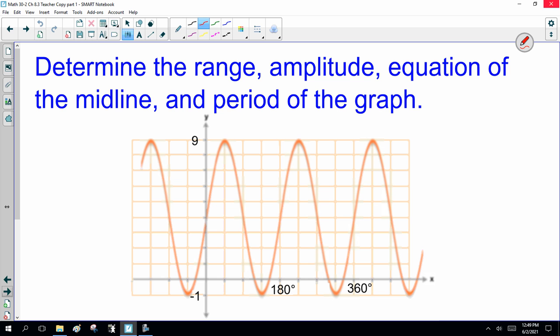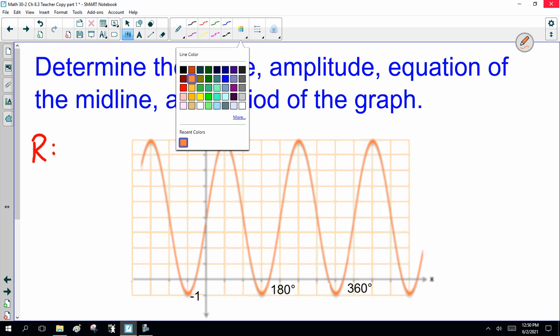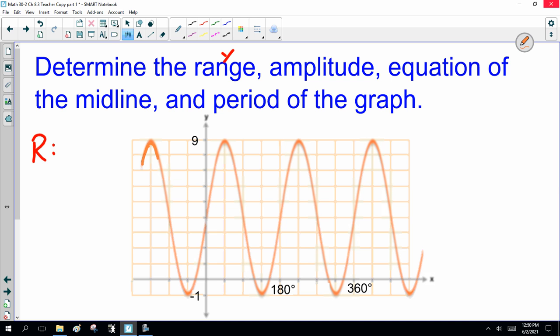Now, first things first, let's go back. Range is my y values. So that's a fancy way of saying what's my maximum, what's my minimum. Notice the graph, and I apologize, it's a good graph, but it's a little fuzzy here. I think your copy should be a little clearer.